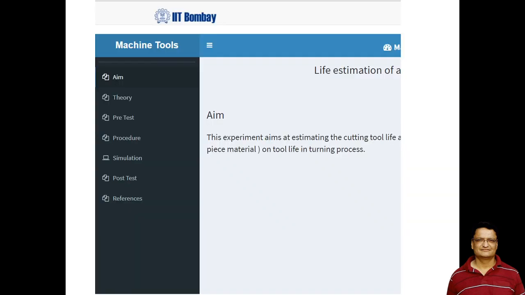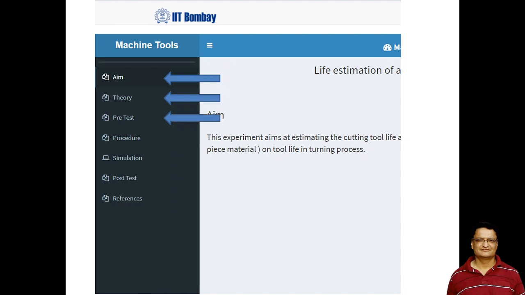So let us have a closer look at the various sections that are available in a virtual lab. One is the aim of an experiment, then the theory of that experiment is available. The student is supposed to go through this theory section before he actually performs the experiment, to clear his basic doubts about the experiment.